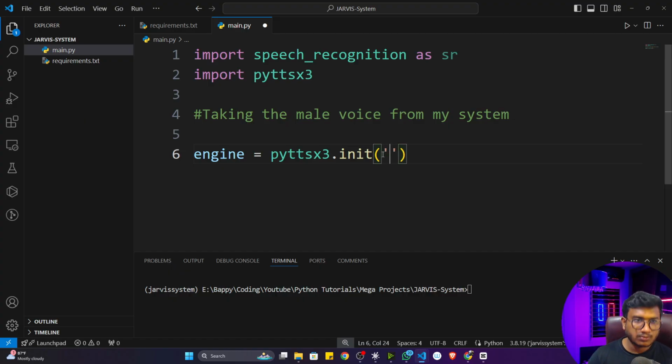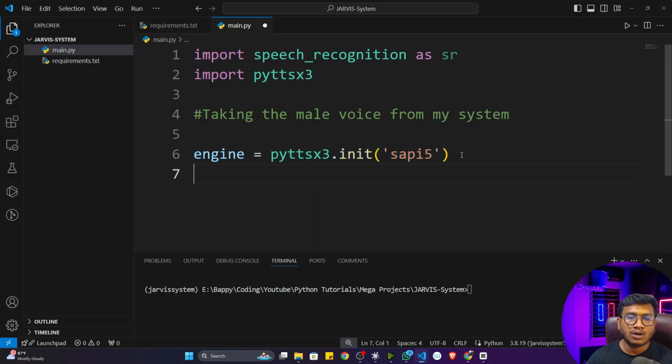And inside that, you have to mention one parameter called sapi5. Why have I given sapi5? Because sometimes it will create some issue whenever you execute this code. I was facing that before, and I was reading some of the documentation and got to know that if I mention sapi5, this issue would be resolved automatically. So sapi5 is a parameter of the voice in our operating system, so it will initialize that particular voice automatically.